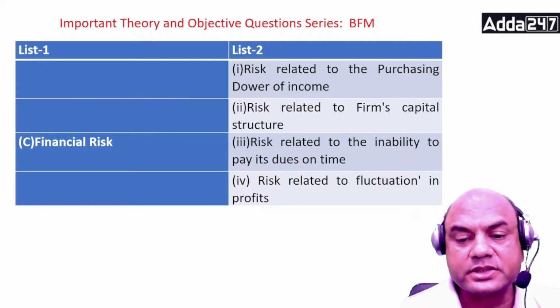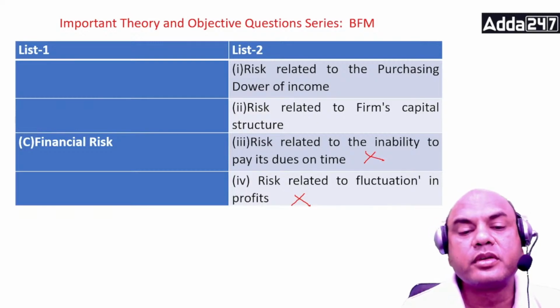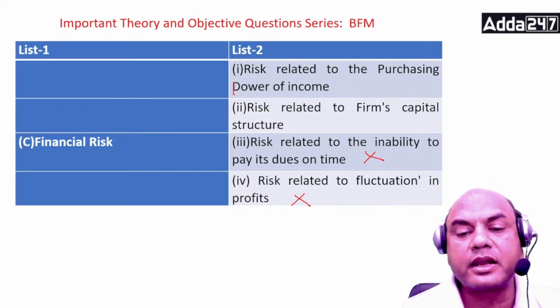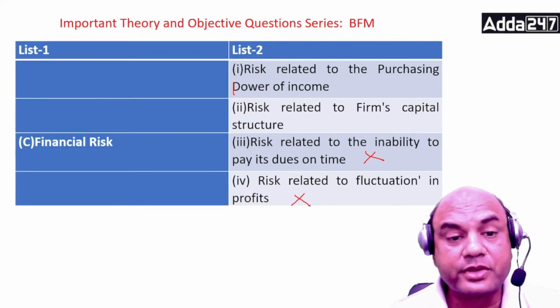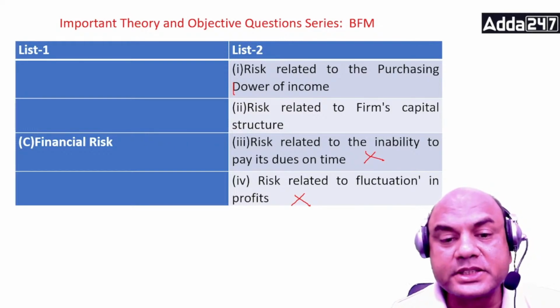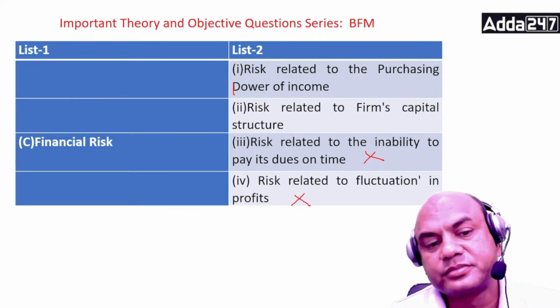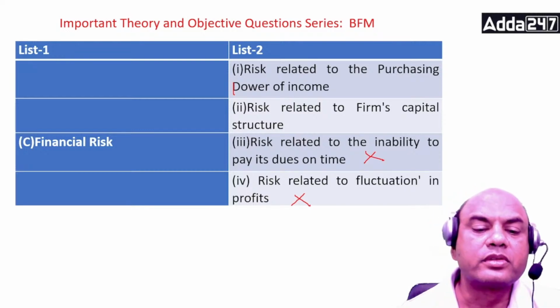Next, financial risk. So now see this, this is gone, this is gone. Now these two: financial risk is related to the purchasing power of the income, or related to the firm's capital structure. Now think over it. Is it related to purchasing power, or is it related to the firm's capital structure? Only two options now. What do you think?